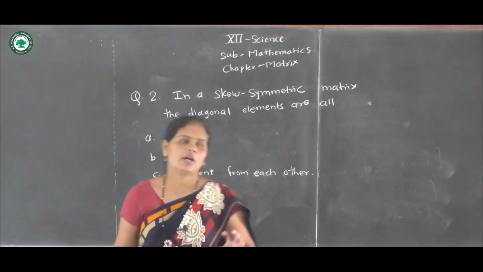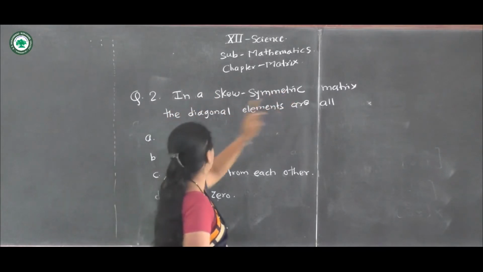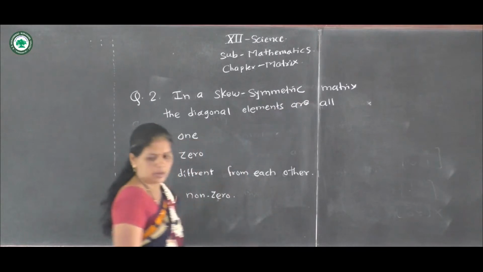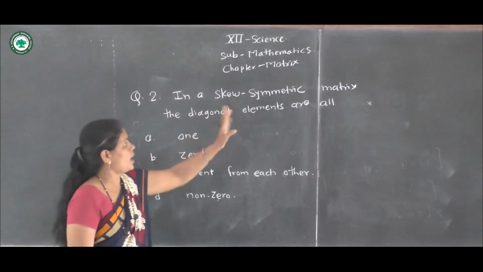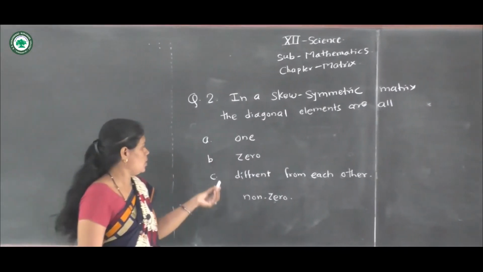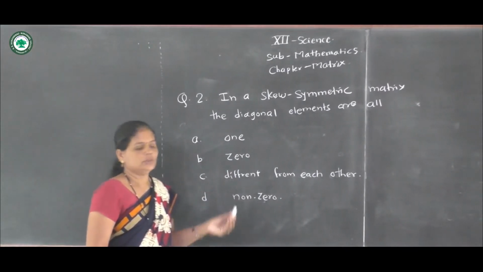Now, our second question. In a skew symmetric matrix, the diagonal elements are all. First option 1, second option 0, third option different from each other, and fourth option non-zero.